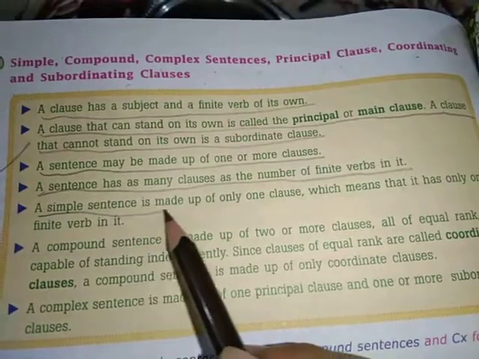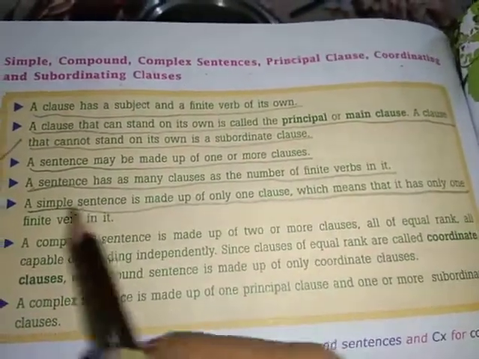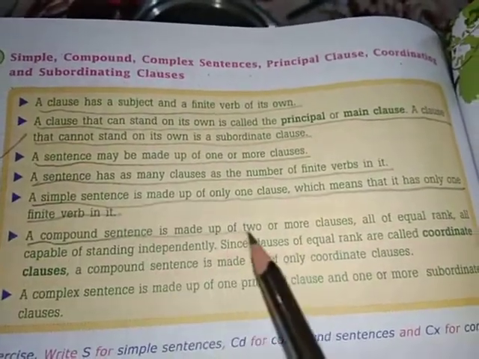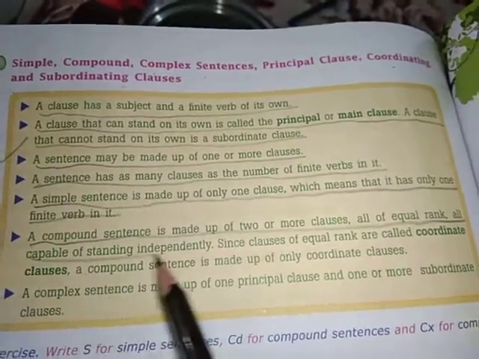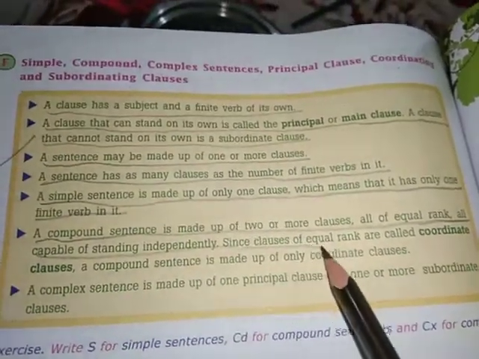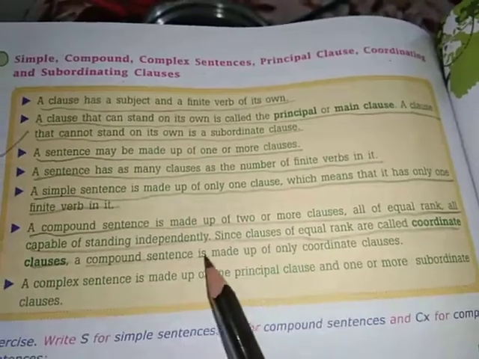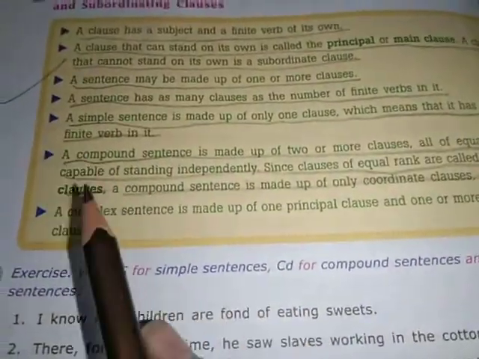A simple sentence is made up of only one clause, which means that it has only one finite verb in it. A compound sentence is made up of two or more clauses, all of equal rank, all capable of standing independently. Since clauses of equal rank are called coordinate clauses, a compound sentence is made up of only coordinate clauses. Right? दोनों अपने आप अकेले खड़े रह सकते हैं as separate sentences.